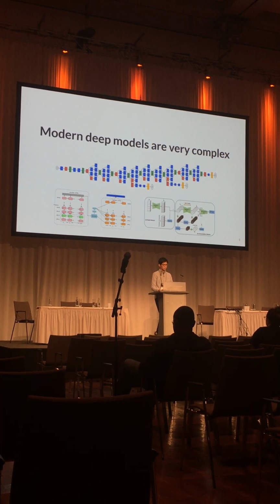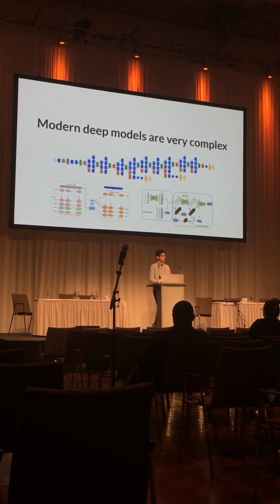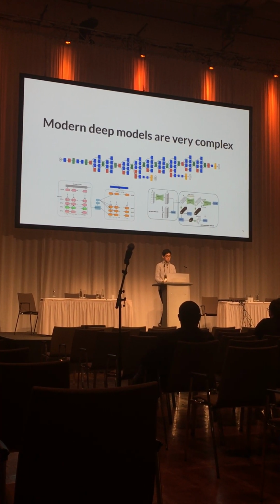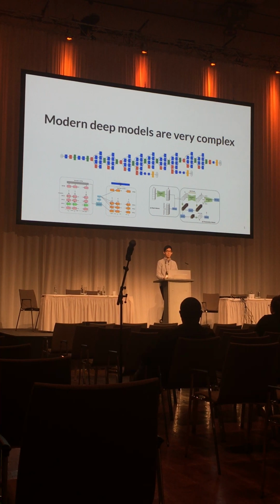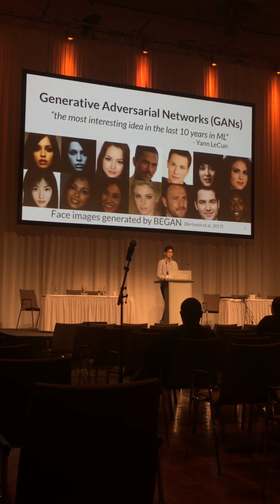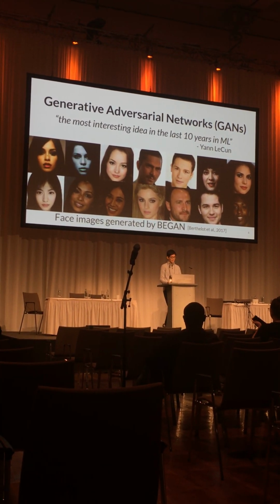However, a key challenge in developing such educational tools is the complexity of modern deep learning models. These days, the models are becoming increasingly complex, consisting of many operations that interact with each other. One great example is Generative Adversarial Network, or GAN.